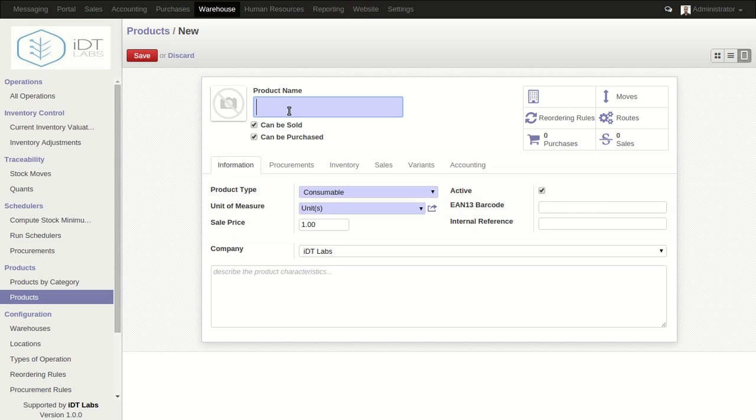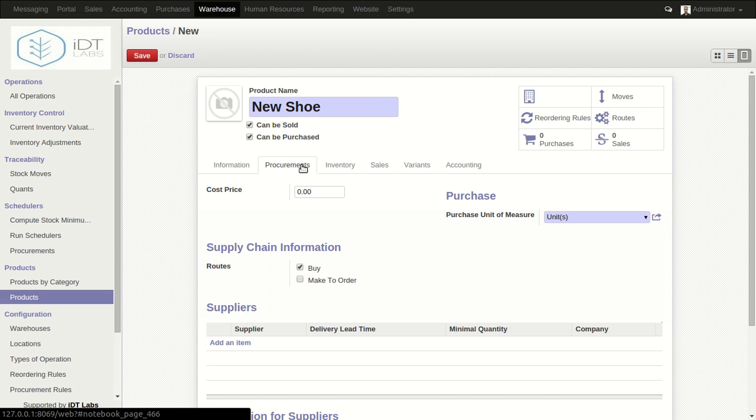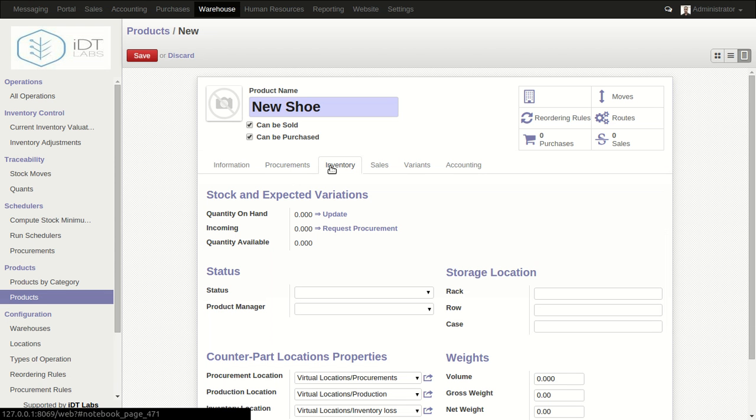Let's say we will name this product, say, new shoe. Okay, so we call it new shoe. And as you can see, we can check can be sold and can be purchased. I actually made another video which goes into detail about product creation, so you can refer to that video to learn more about creating products. But in this video we are only going to focus mainly on the inventory tab, because we're doing it from the warehouse management system.